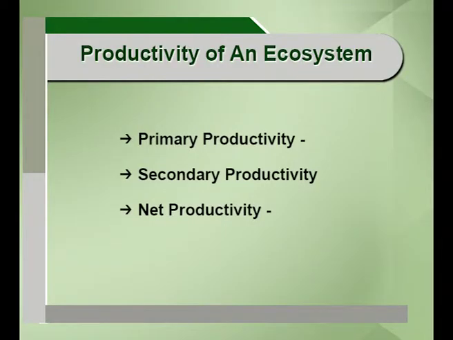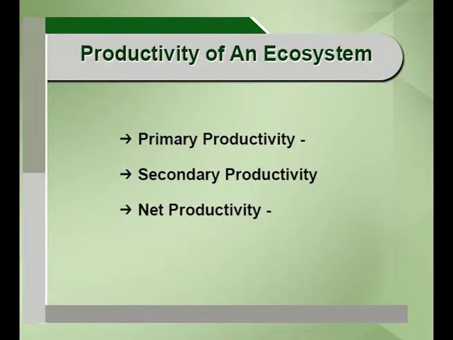If we talk about productivity of an ecosystem, the productivity of an ecosystem can be defined as the rate of production or rate of storage of organic matter. So productivity is again divided into primary productivity, secondary productivity and net productivity on the basis of producers and then consumers.